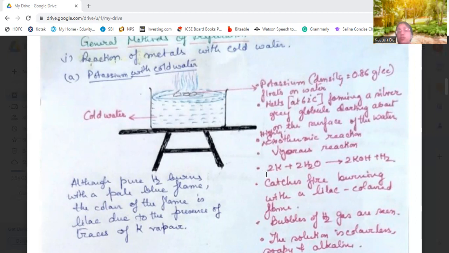Generally hydrogen burns with a pale blue flame, but as potassium is burning in the hydrogen, it will burn in a lilac color.